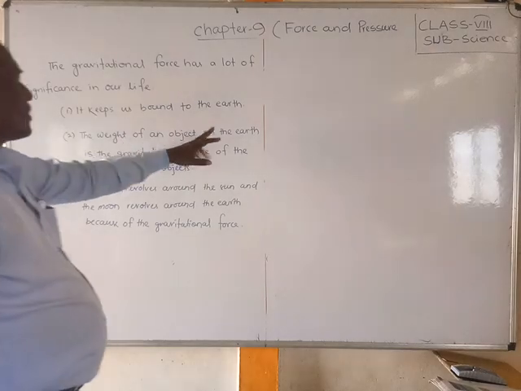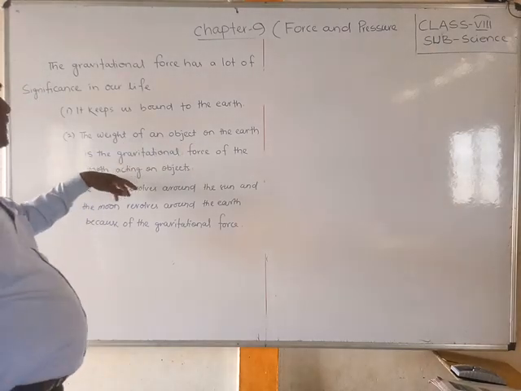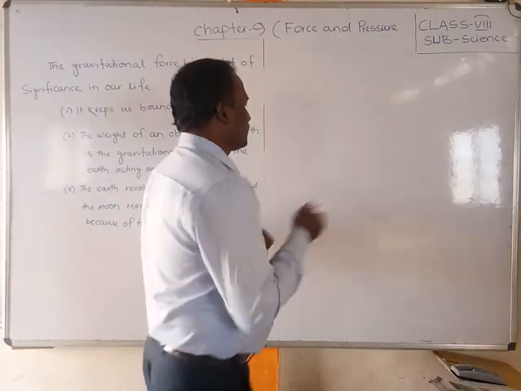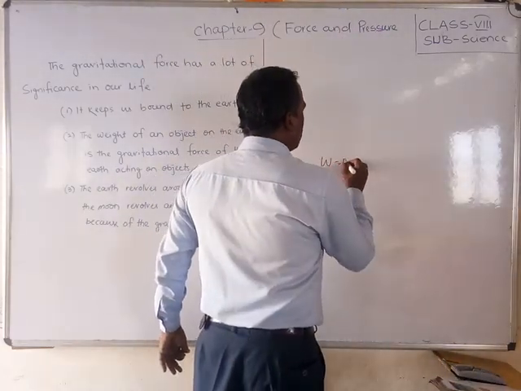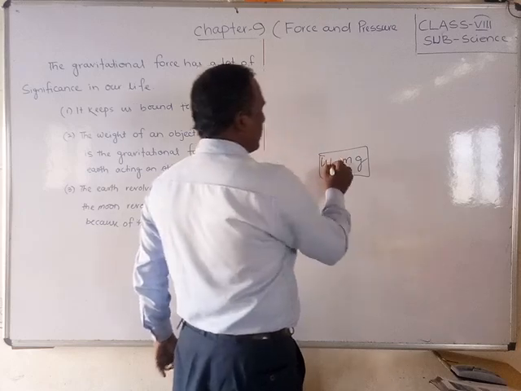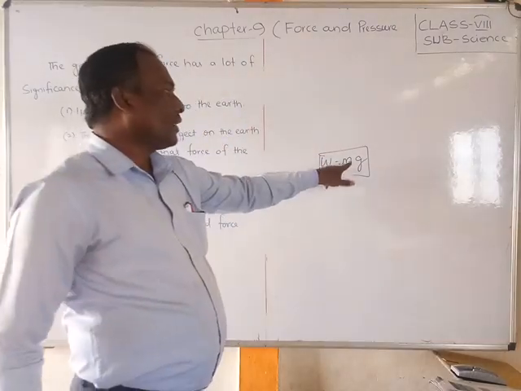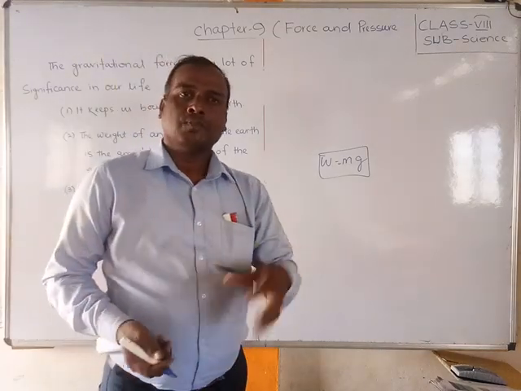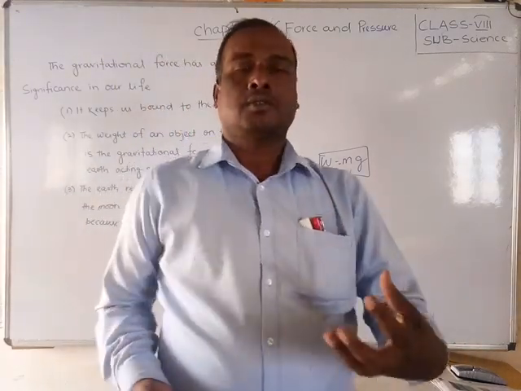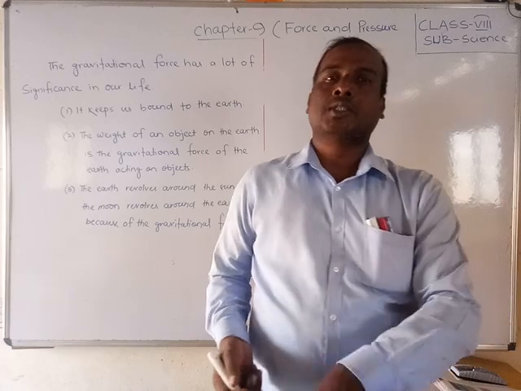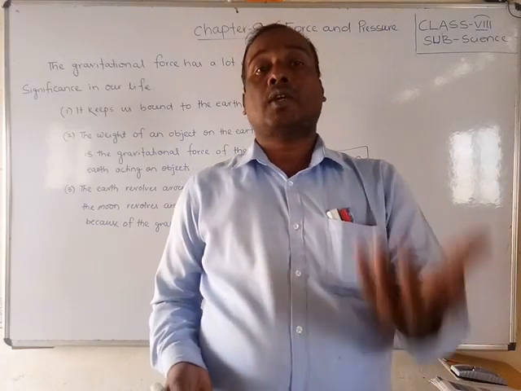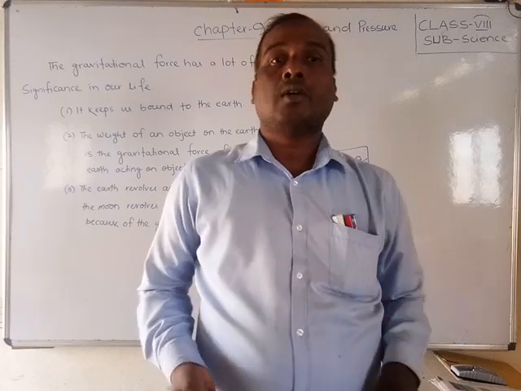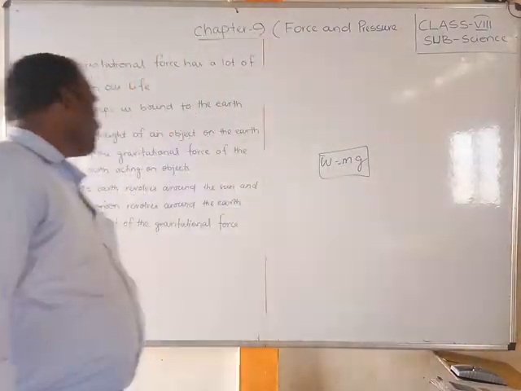The weight of an object on the earth is the gravitational force of the earth acting on the object. Friends, what is weight? Weight is equal to mg, mass into acceleration due to gravity. So if we weigh any object, then the gravitational force acting on that object is needed. That is called weight.